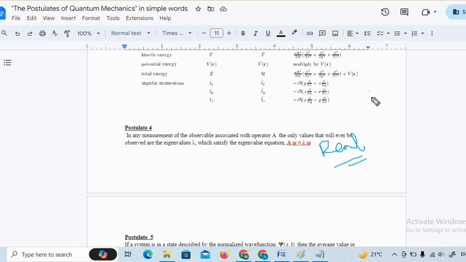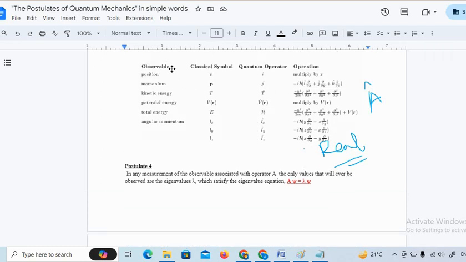So the equation is something like this. You have an operator, any operator; these are examples of a few of these operators, and there will be a number of operators. Any of these operators is operated over the wave function psi. So what will happen? You will get back this wave function multiplied by a factor, and this factor, here I am representing by lambda, is known as the eigenvalue.